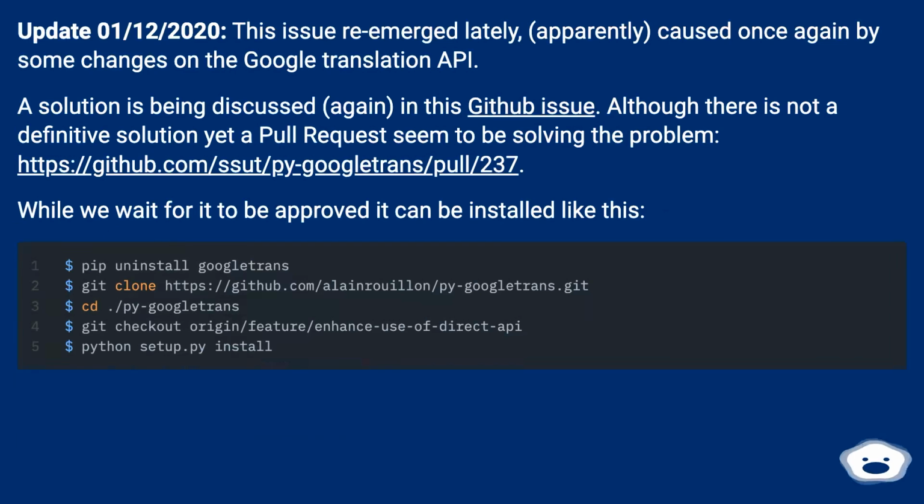Update, the 1st of December 2020. This issue re-emerged lately, apparently caused once again by some changes on the Google Translation API. A solution is being discussed, again, in this GitHub issue. Although there is not a definitive solution yet, a pull request seemed to be solving the problem, at this URL. While we wait for it to be approved, it can be installed like this.